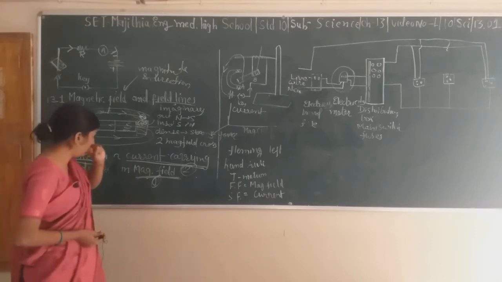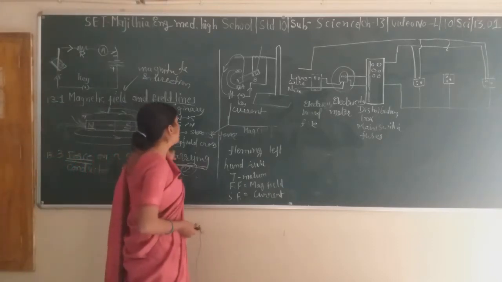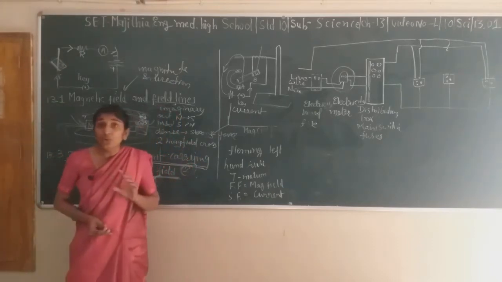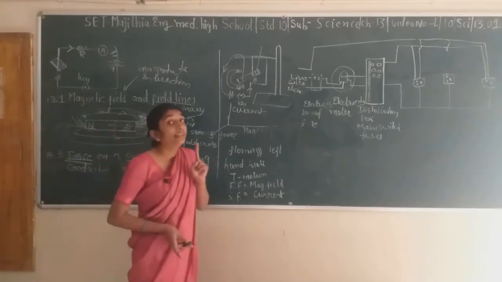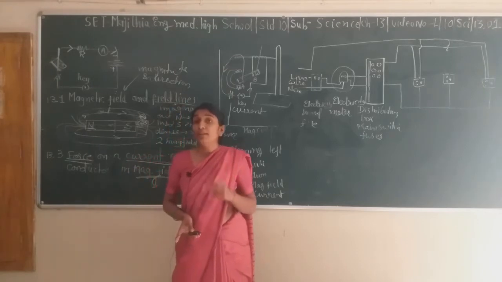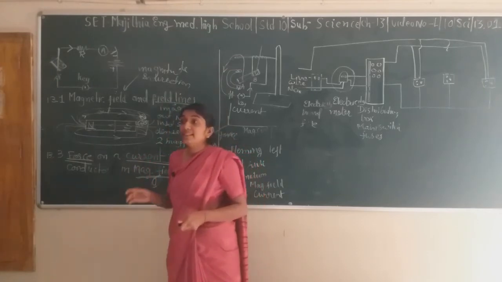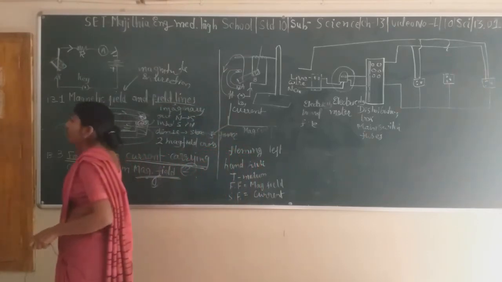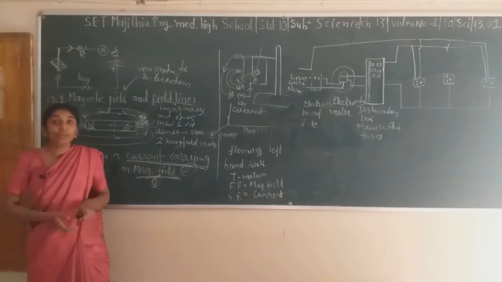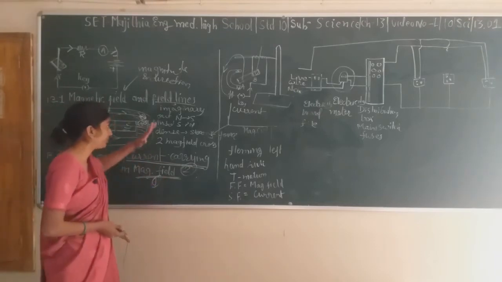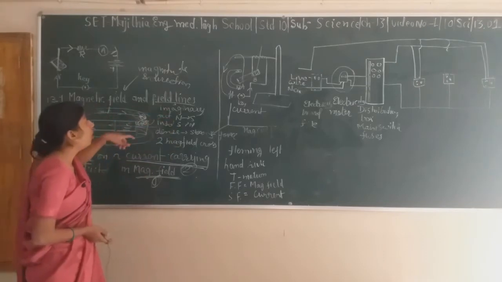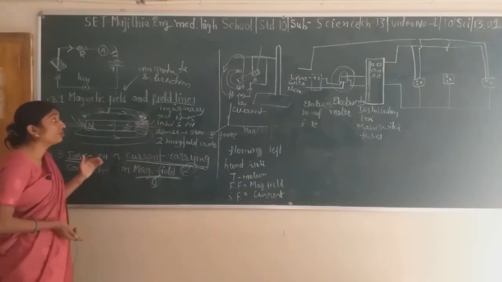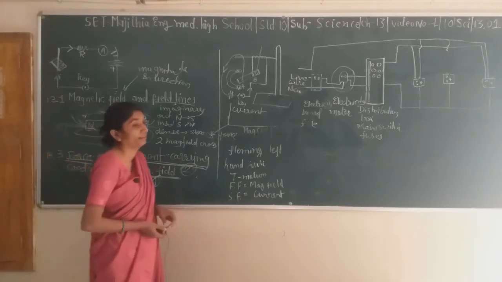Next thing, two magnetic field lines can never cross each other. If they do, that means at a single point two different magnetic fields exist. So two magnetic field lines never cross each other. These are the main characteristics of magnetic field lines.